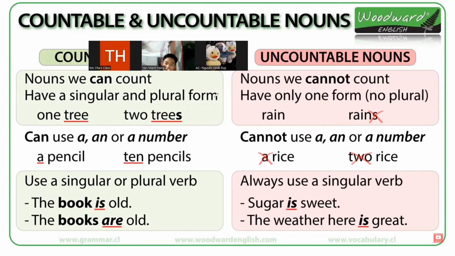Uncountable nouns, or nouns we cannot count, have only one form, no plural. All right. Cannot use an or a number. Sugar takes a singular verb. Sugar is. The weather here is. Okay, uncountable. So something that you cannot count, as simple as that. You cannot count the rice, you cannot count the rain, you cannot count the sugar. Uncountable.